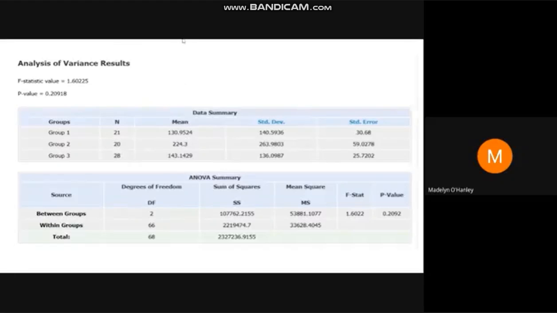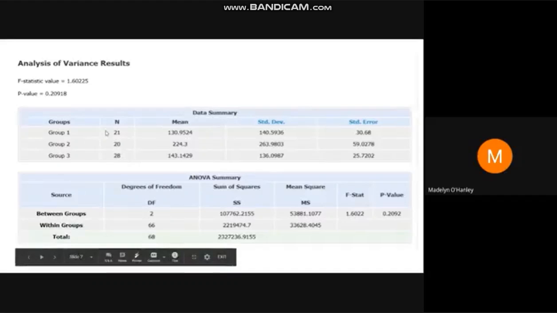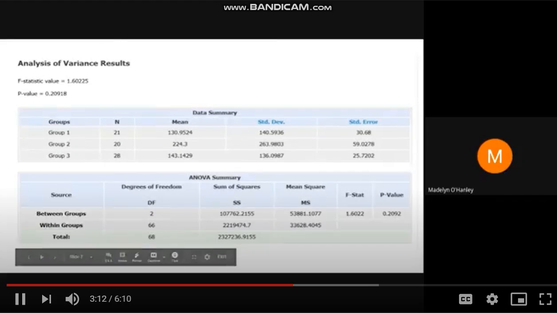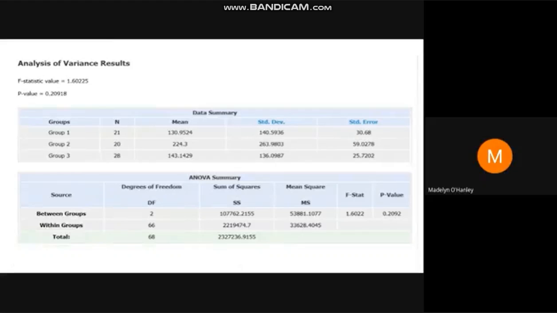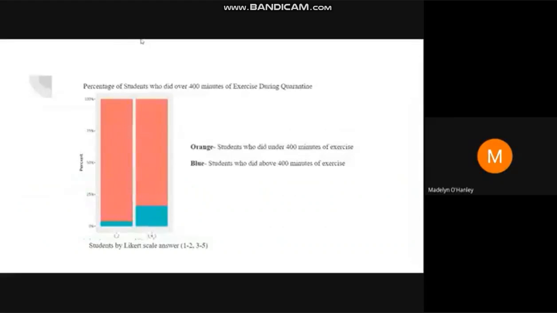Null hypothesis. There is no difference between the physical activity of those who answered 3 or higher on a scale and those who did not. Alternative hypothesis. Those who answered with a 3 or higher on the scale are more likely to have more than 400 minutes of physical activity per week since quarantine. The probability of a type 1 error is 5%, only if your null hypothesis is true. The probability of a type 2 error depends on the sample size and on how different the proportions truly are in our 2 populations.